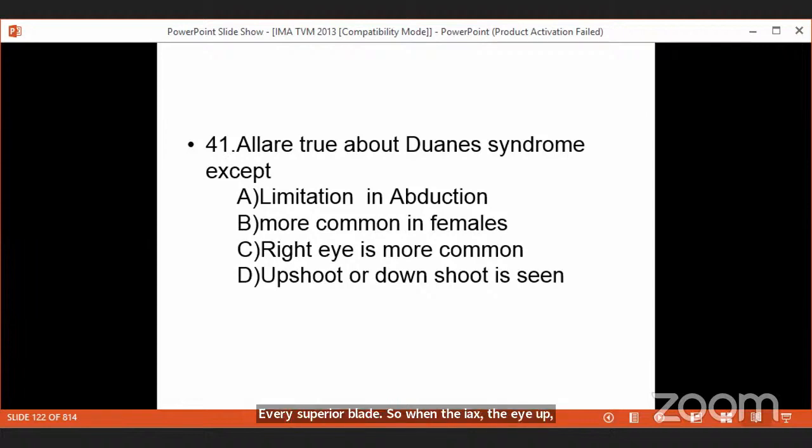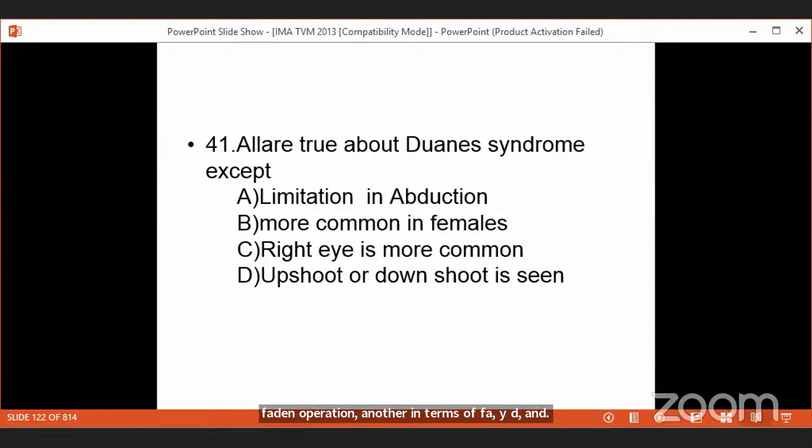The treatment is the Faden operation, F-A-Y-D-E-N. Again, another entrance question.